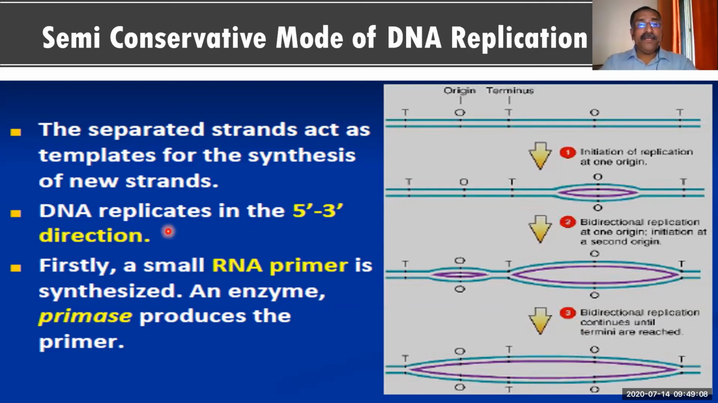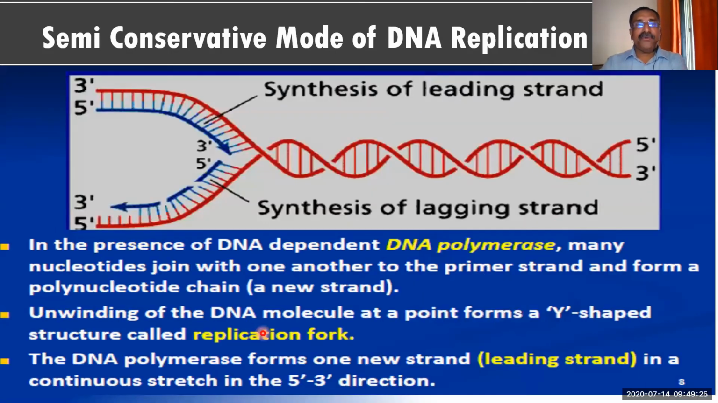And remember, DNA replication is always in the 5' to 3' direction. Firstly, the RNA primer is synthesized, and the enzyme primase produces the primer. These points are your summary, you can look at the summary. In the presence of DNA dependent DNA polymerase, many nucleotides join. I'm not reading it, you can understand it easily.